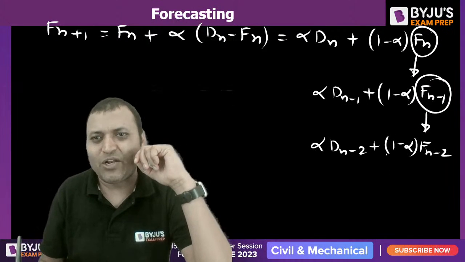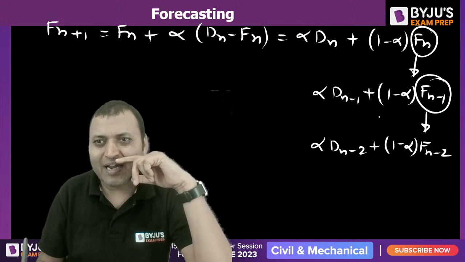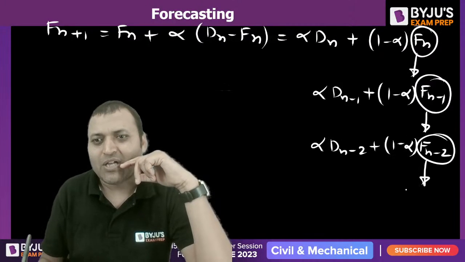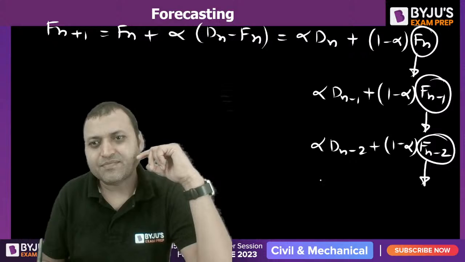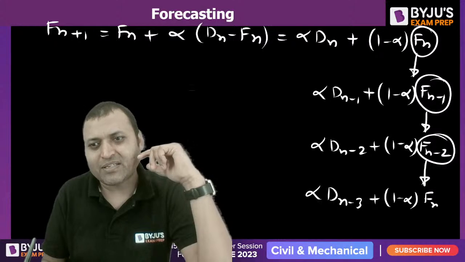So if you put these values here, it will be alpha Dn-1 plus (1 minus alpha) Fn-2. Fn-2 can be written as alpha Dn-3 plus (1 minus alpha) Fn-3, and so on.